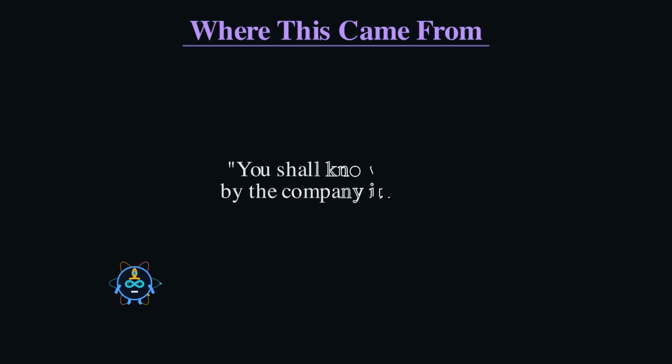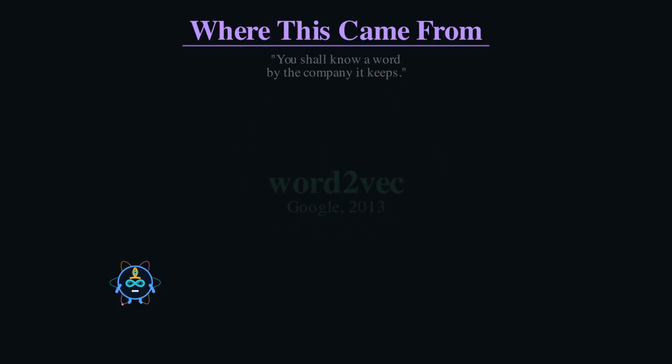This idea is old. In 1957, the linguist Firth put it in one line: "You shall know a word by the company it keeps." Decades later, in 2013, a team at Google turned it into an algorithm called Word2Vec, and the king-queen magic fell right out of the numbers.